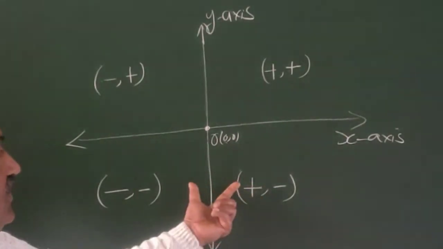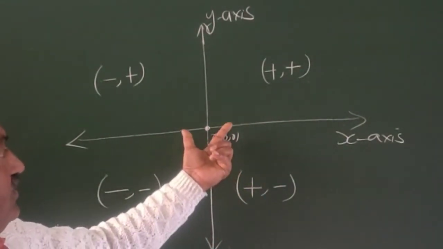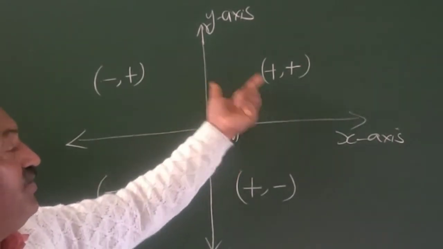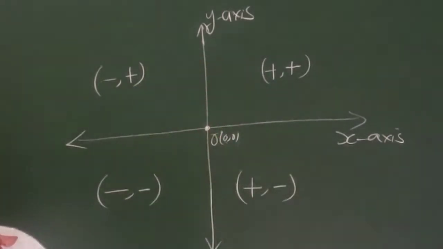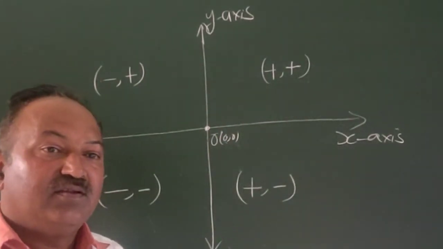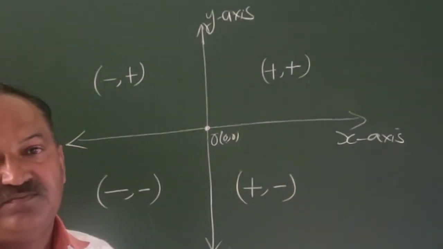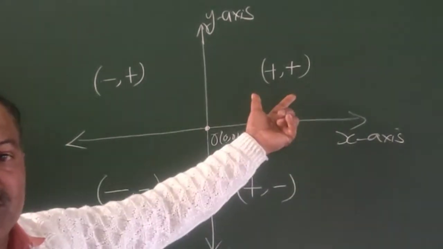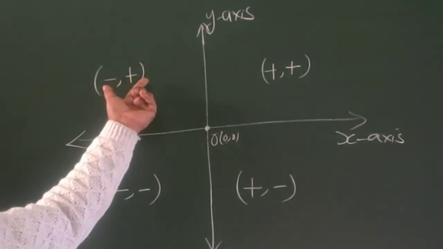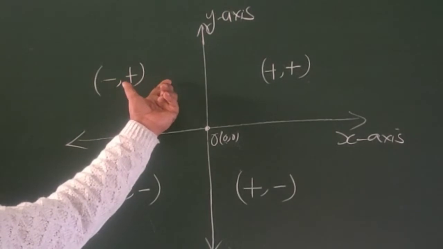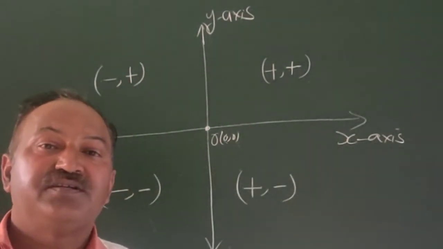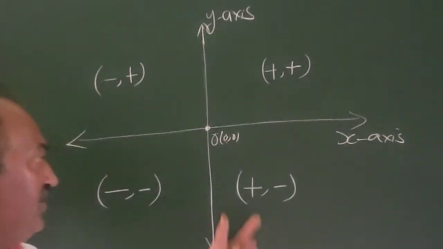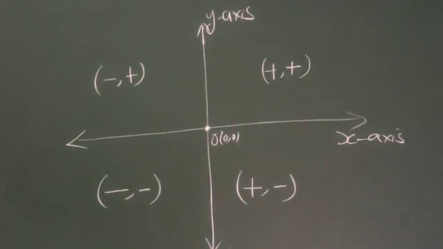So this is the procedure to find the sign of the coordinates of a point in the quadrant. In first quadrant, both positive. In second quadrant, abscissa is negative, ordinate is positive. In third quadrant, both negative. And in the fourth quadrant, abscissa is positive and ordinate is negative.